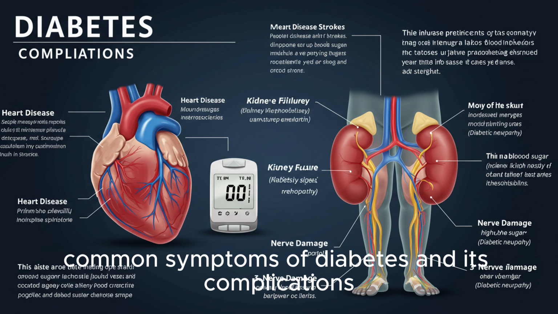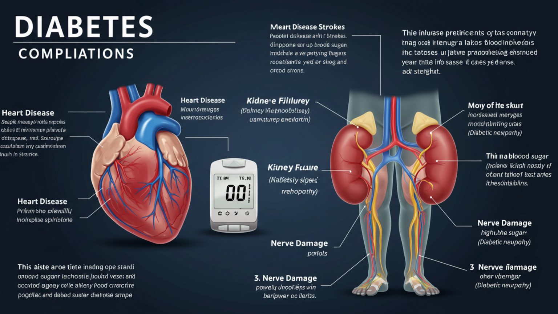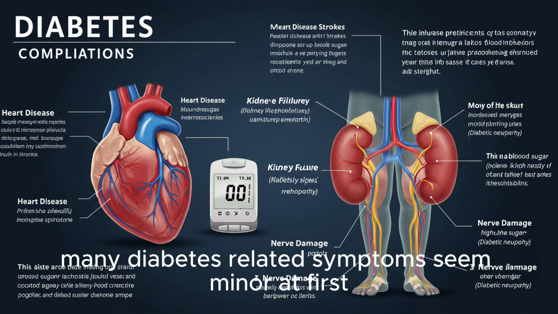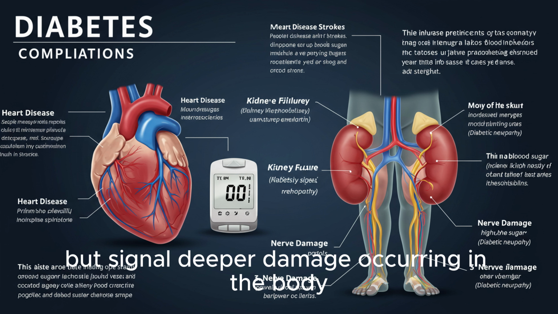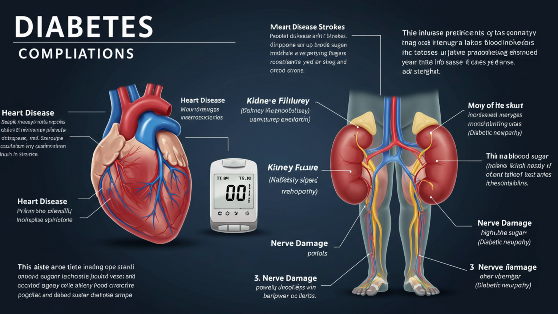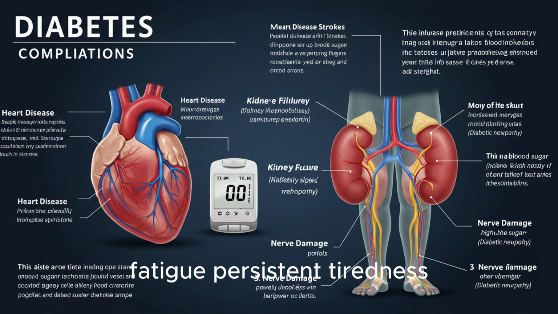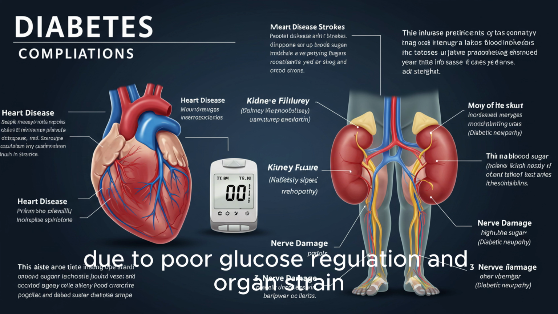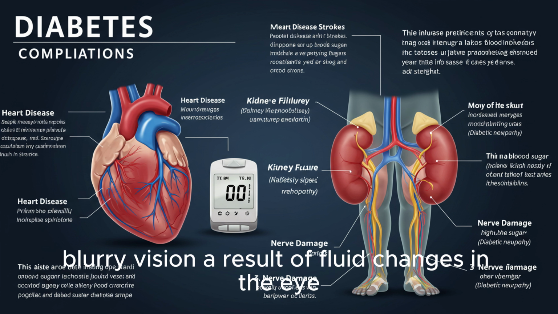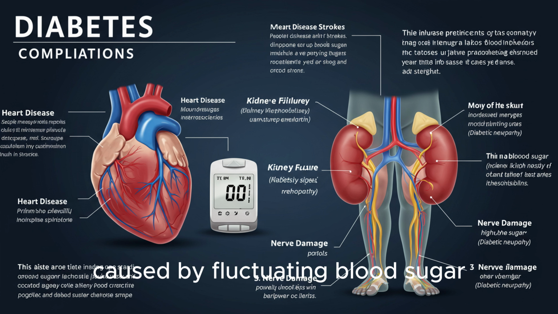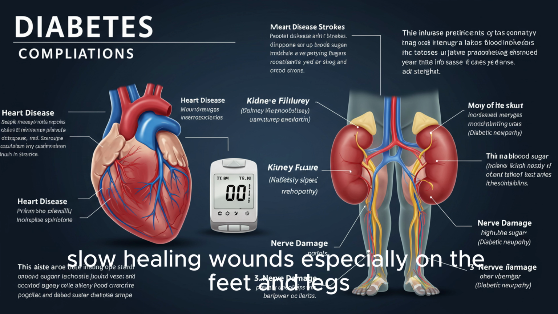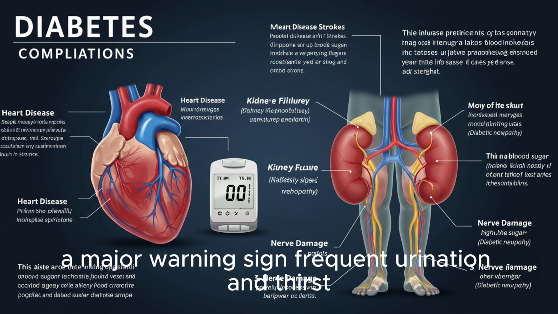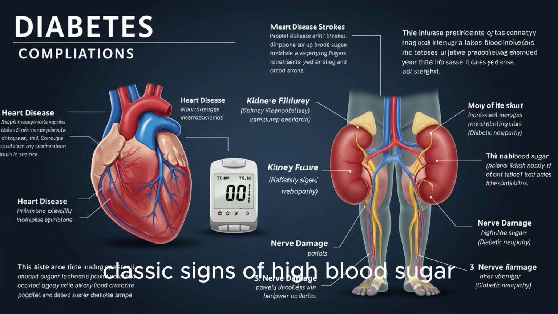Common symptoms of diabetes and its complications. Many diabetes-related symptoms seem minor at first, but signal deeper damage occurring in the body. Fatigue, persistent tiredness due to poor glucose regulation and organ strain. Blurry vision, a result of fluid changes in the eye caused by fluctuating blood sugar. Slow healing wounds, especially on the feet and legs, a major warning sign. Frequent urination and thirst, classic signs of high blood sugar.